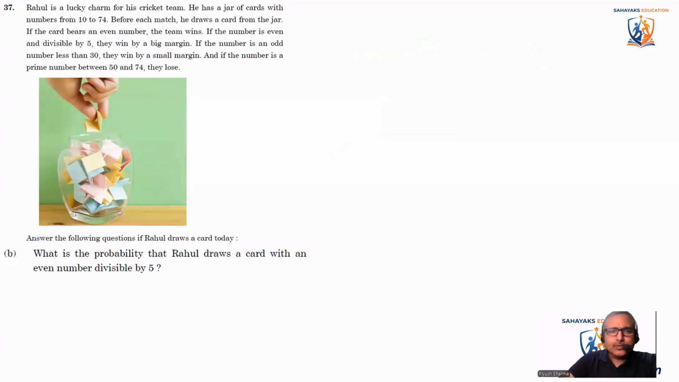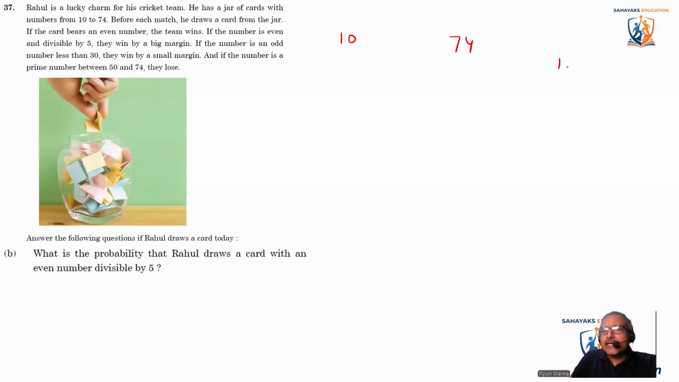Okay, so coming to the next question. What is the probability that Rahul draws a card with an even number divisible by 5? It should be an even number divisible by 5. See, the cards are from 10 to 74. Easily you can write the numbers directly. If the numbers are big, we can compute, but when the numbers are small, we can directly write.